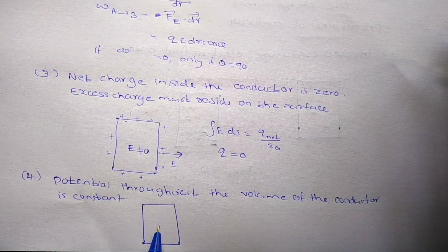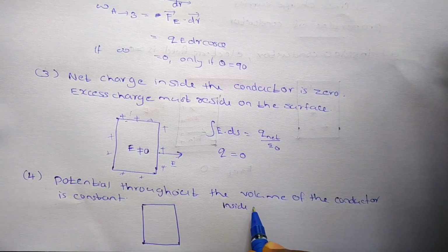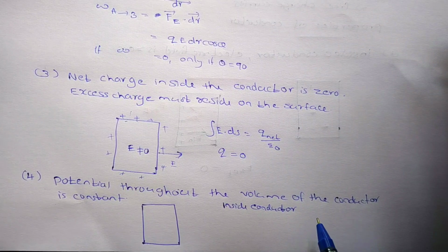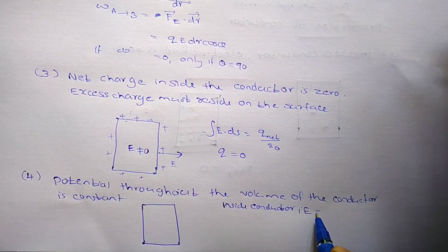So we have to prove that the potential inside the conductor volume is constant and that on the surface of the conductor is also constant. First I am going to consider inside the conductor. Inside the conductor, what about the electric field? E is 0.